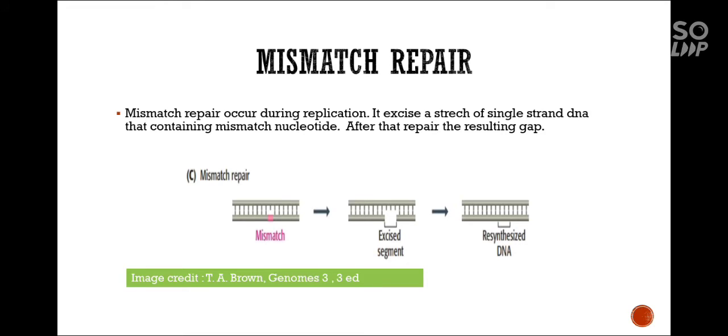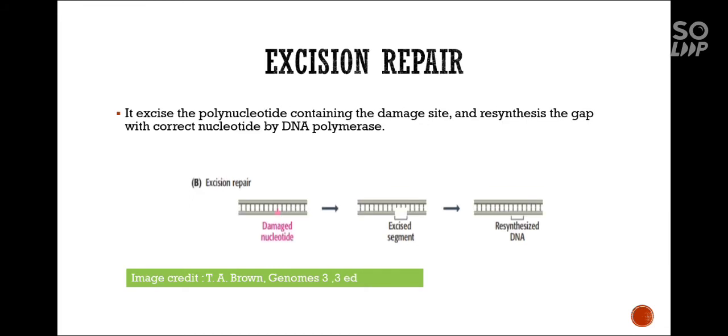Mismatch repair. Mismatch repair occurs during replication. It excises a stretch of single-strand DNA containing the mismatched nucleotide. After that, it repairs the resulting gap.